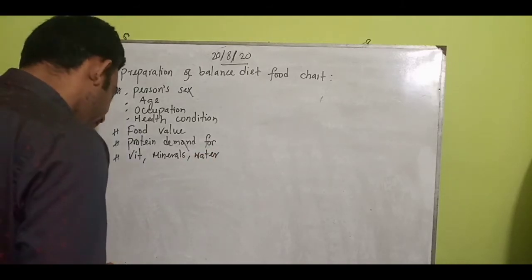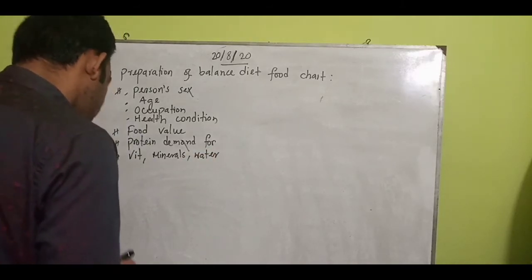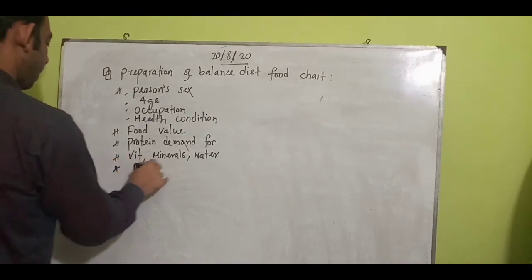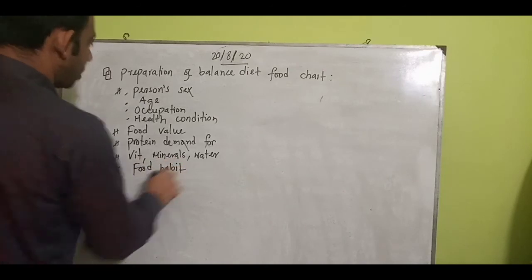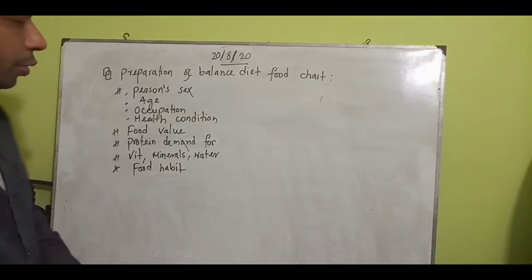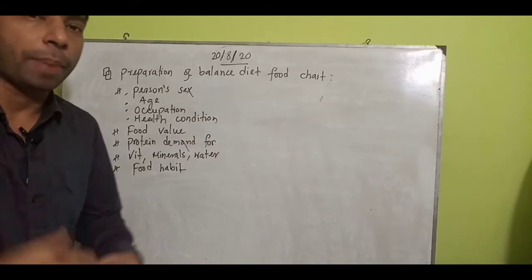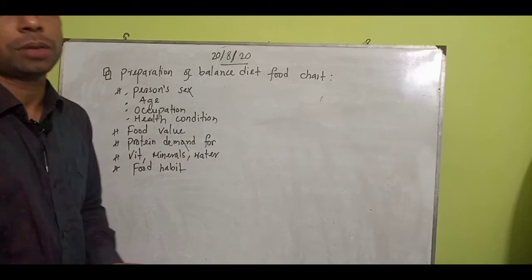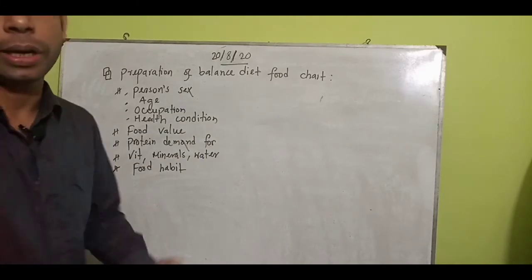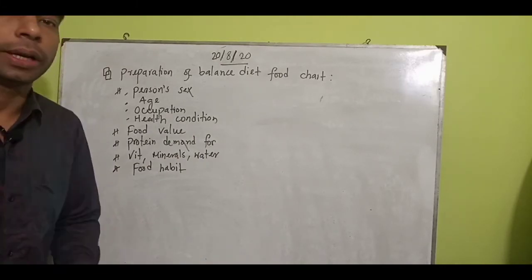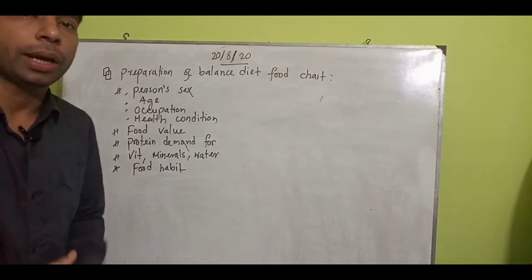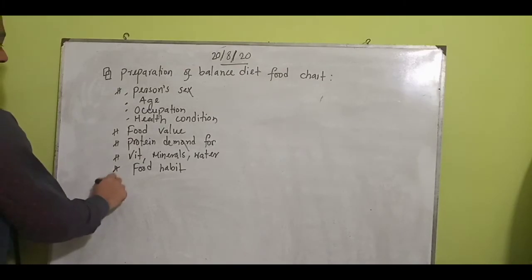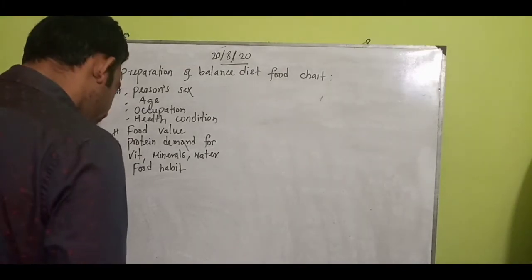Then food habit. On the basis of these features, we need to make the balanced diet food chart. If we don't, our body cannot get the proper shape, cannot get the proper strength, and cannot build up properly. So we need to maintain food habit for making a balanced diet food chart.